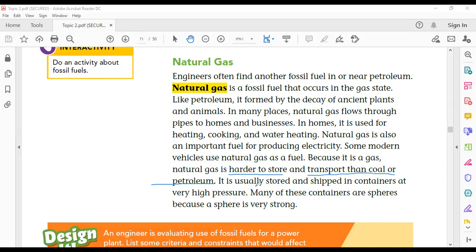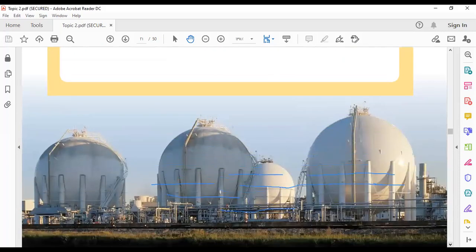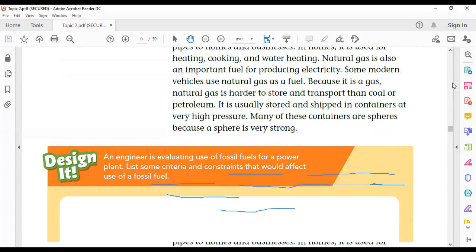natural gas. It is usually stored and shipped in containers at very high pressure. It is pressurized. Many of these containers are spheres, because a sphere is very strong. Natural gas is stored in spheres like those shown in this figure, because it is very strong. Okay, this is everything about natural gas.